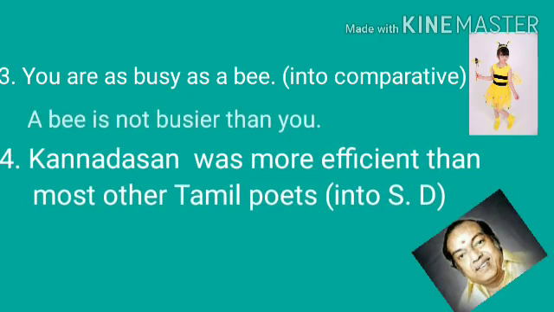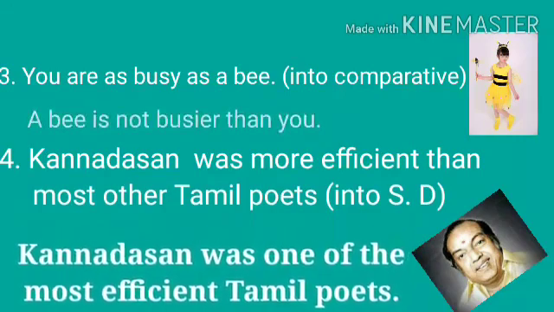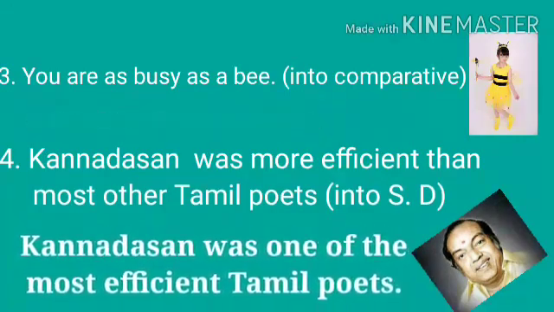Next one, Kannadasan was more efficient than most other Tamil poets. This is the comparative degree. How will you change into superlative degree? Kannadasan was one of the most efficient Tamil poets.